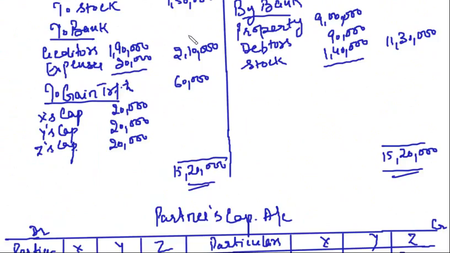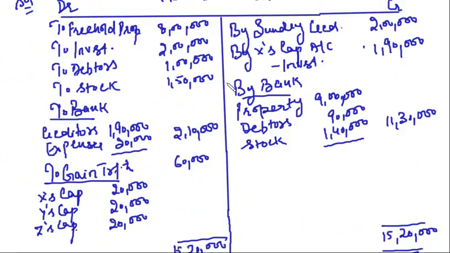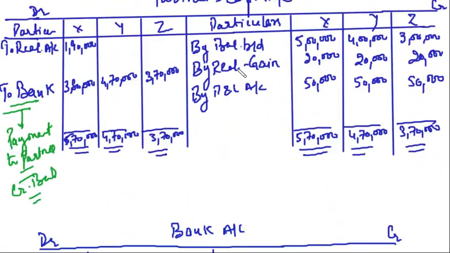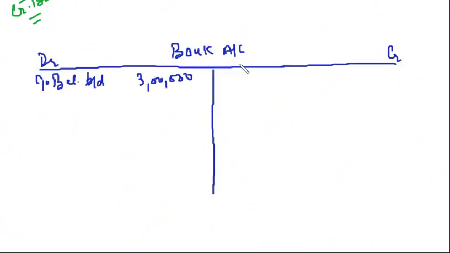Now see the realization account. Can you see something related to bank? Yes. We have the assets sold, right? 11,30,000. So I can say by realization, how much? 11,30,000. Clear?